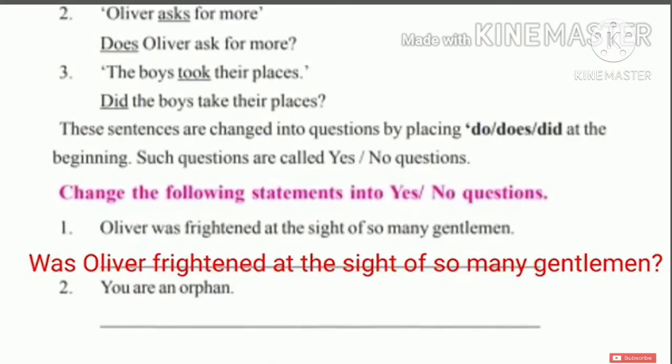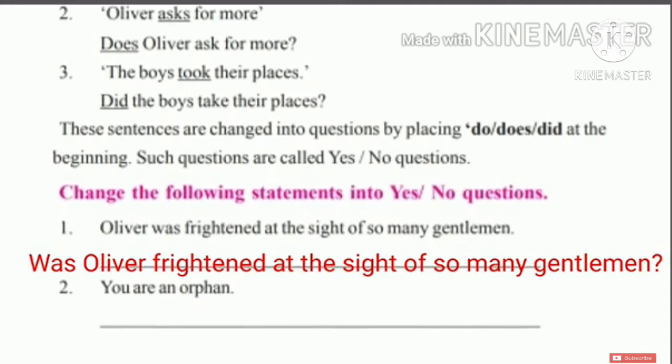Next, coming to the third one. "The boys took their places." "Took" is the V2 form: take, took, taken. So what auxiliary do we need to use for the V2 form? Did. Did the boys take their places? Here we need to write V1, "take". Did the boys take their places? And keep the question mark at the end.